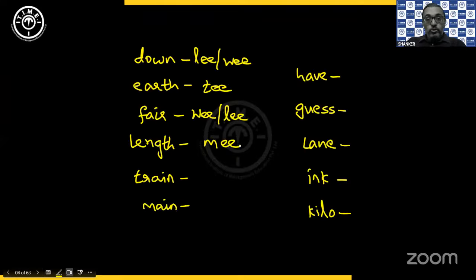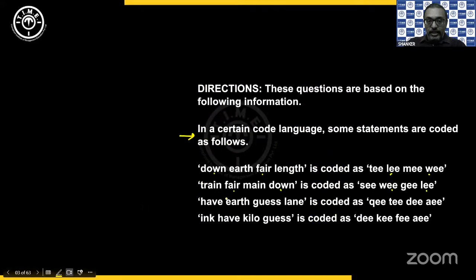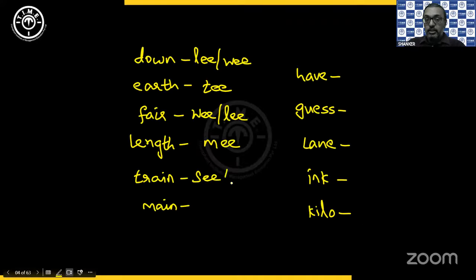Taking codes should not take much time. You need to be very comfortable in taking the codes, so practice them. Then next we have train and main. As you can see, train and main are available only in the second sentence. So the codes SEE and GEE could be considered as either or. SEE or GEE, similarly GEE and SEE. Correct?